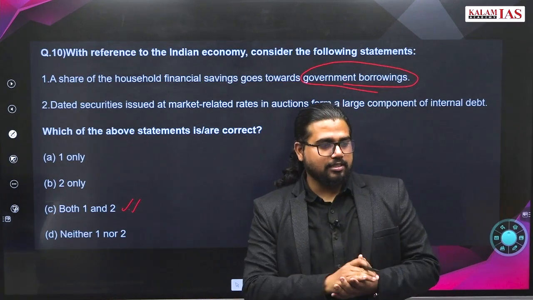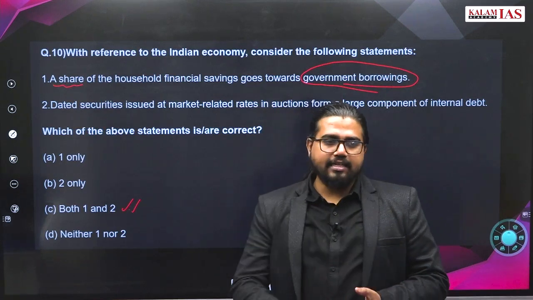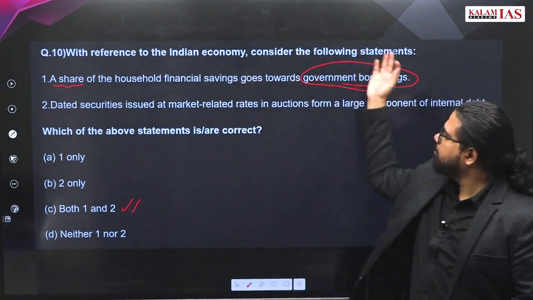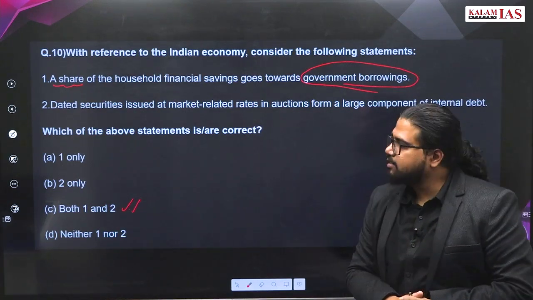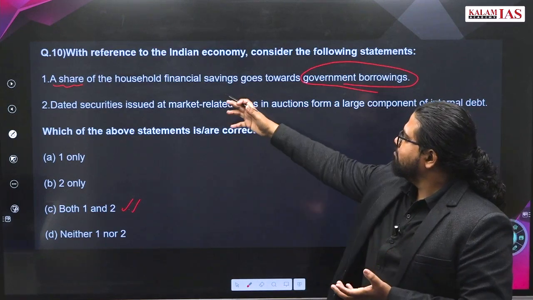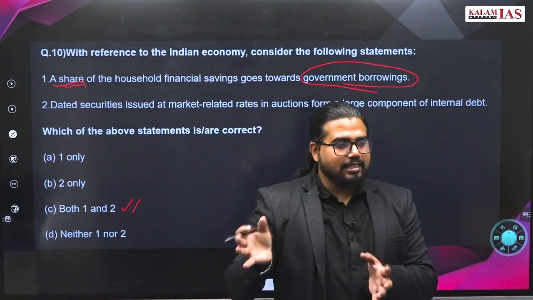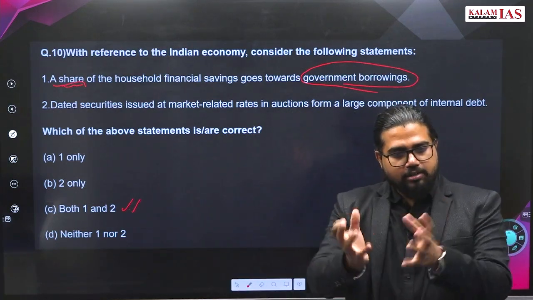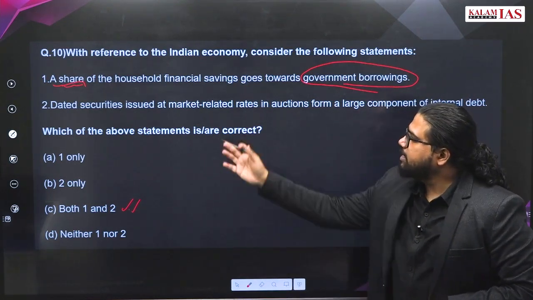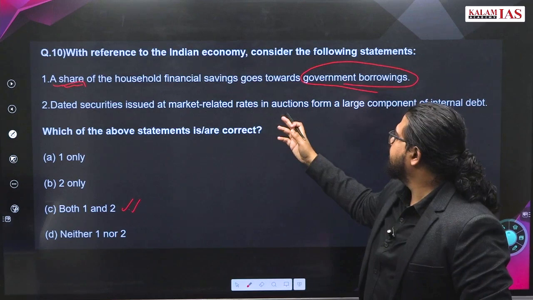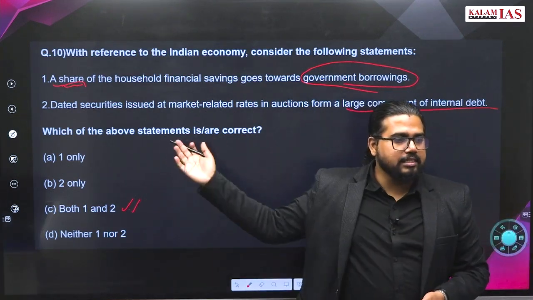Why? It can go elsewhere also, no? It is written A share. Entire is not written. A share is written, so probably it should go. Because savings, then banks can put it in government securities and it should go. Why we are taking this as right is because of A share. There are no extreme words in this. If all the household savings will go to government borrowings, then we cannot take it as right. Second, dated securities at market related rates in options form a large component of internal debt. So it should be correct. Dated securities means what?